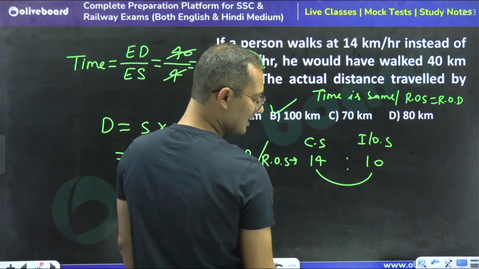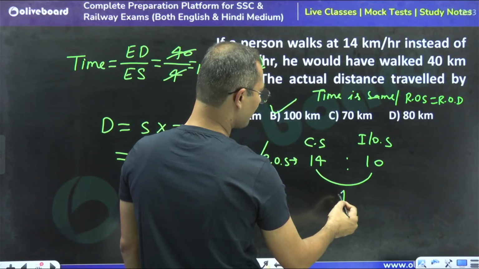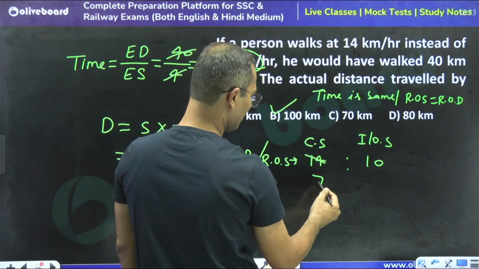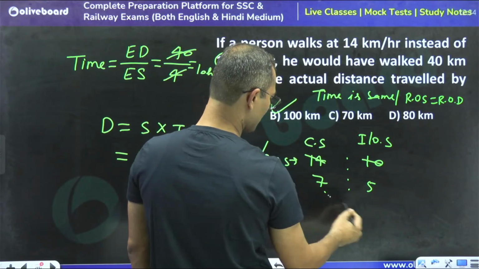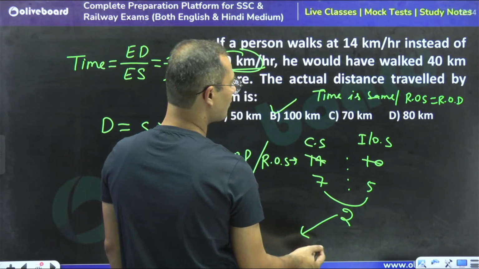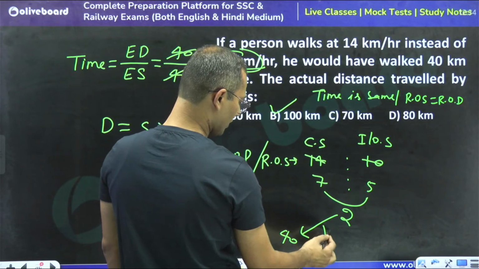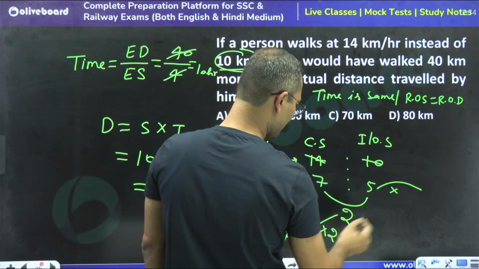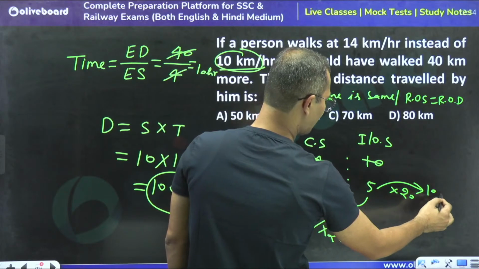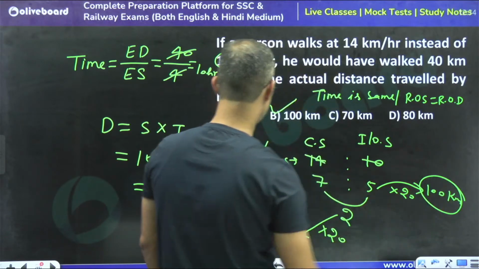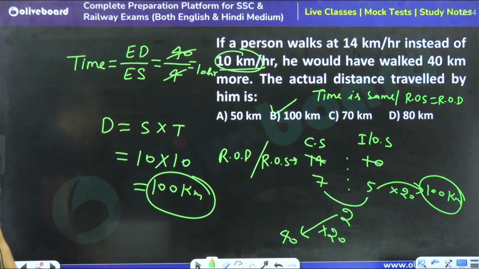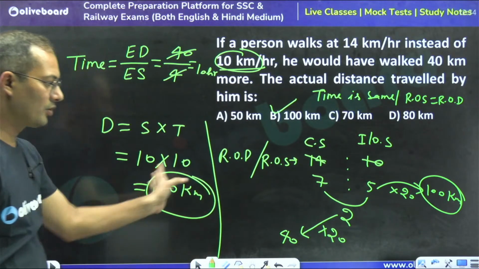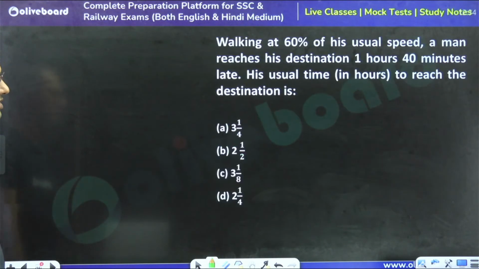So the difference is 4, or if you want to take the ratio, it is 7 times and 5 times. So the difference is 2. So 2 is equal to 40, so how much time? 20 times. So the actual distance is also into 20, so we can say 100 kilometers. So you can also use the ratio approach here. Ratio approach is also valid, so both approaches are good.